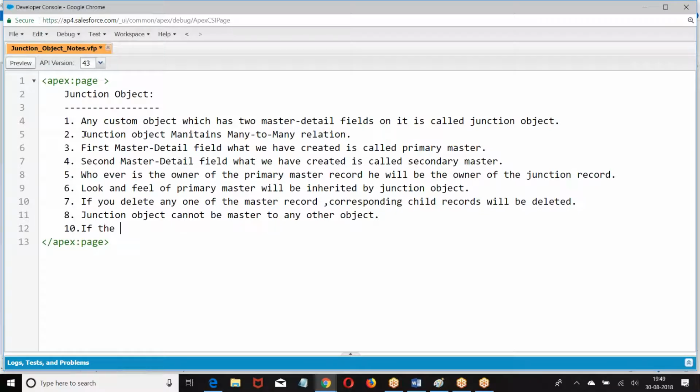If any master record has more than 200 child records, then the master record cannot be deleted.